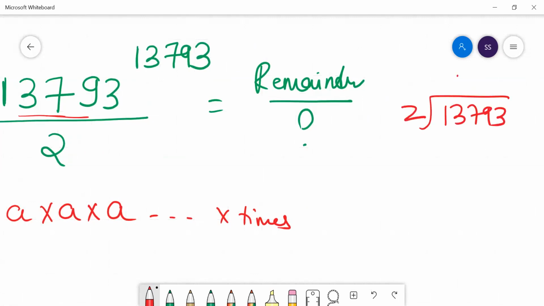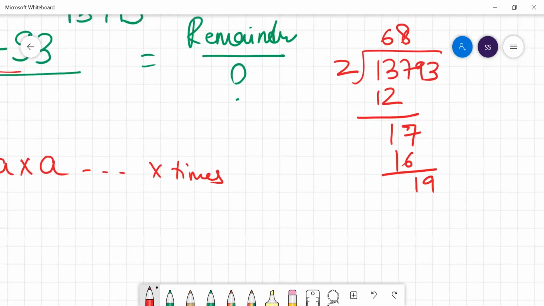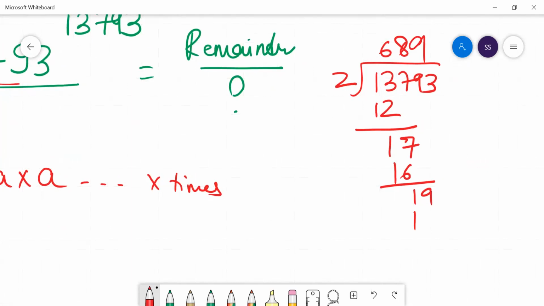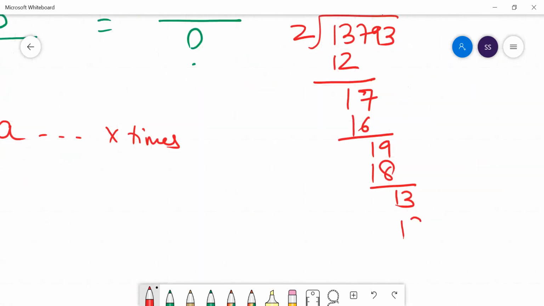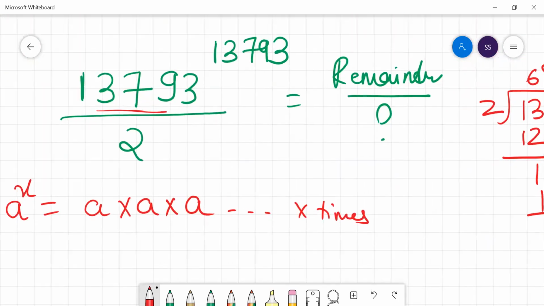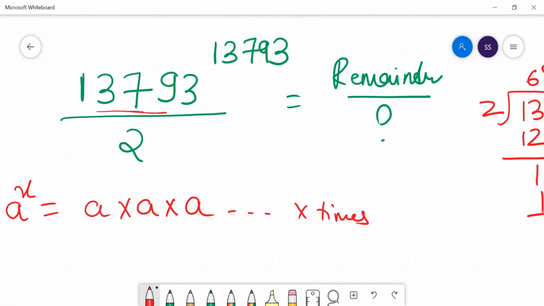If you divide 13793 by 2, what will happen? You know that the number is 17, this will go to 18, this will be 19, this will be 9, this is 18, this is 6. So you know that if you're dividing any number by 2, if that number is an even number, it will be divisible by 2. If that number is an odd number, it will give you a remainder of 1.